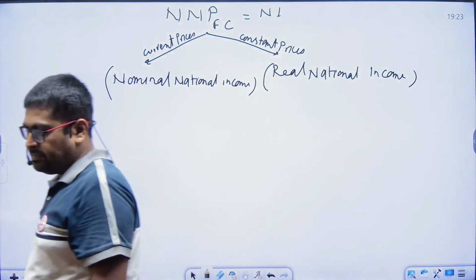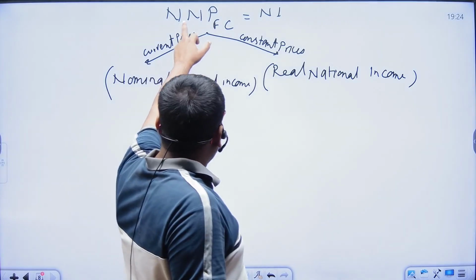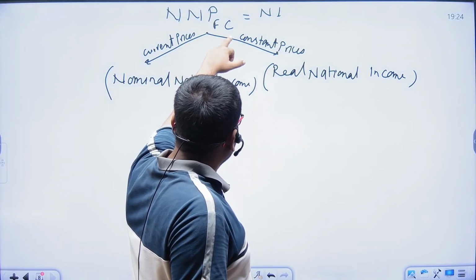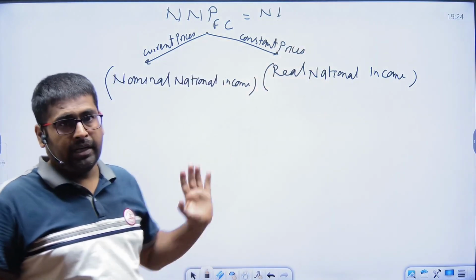Next point, NNP at factor cost at constant prices will be the actual national income of any country.